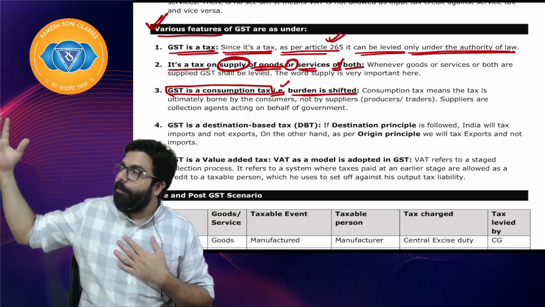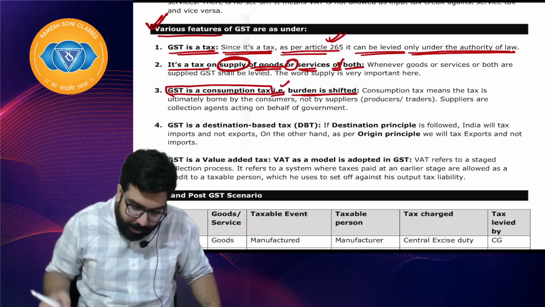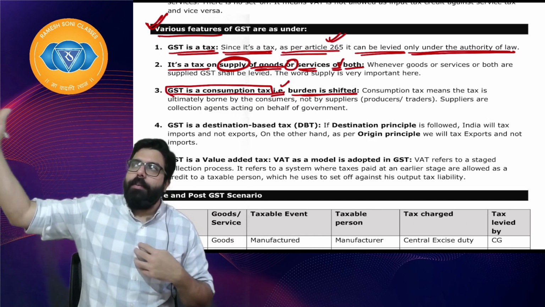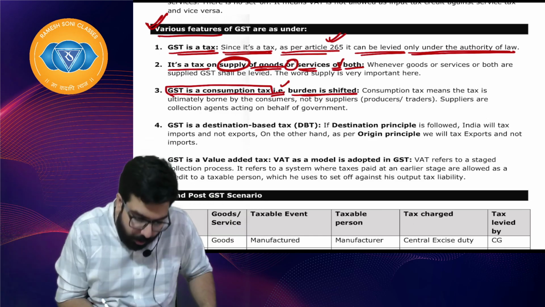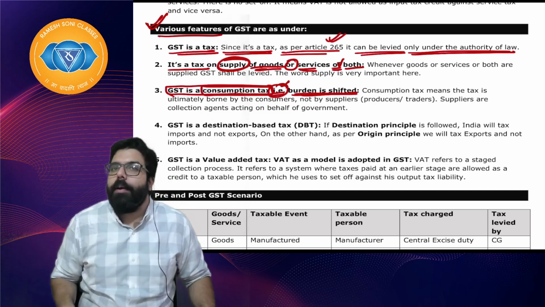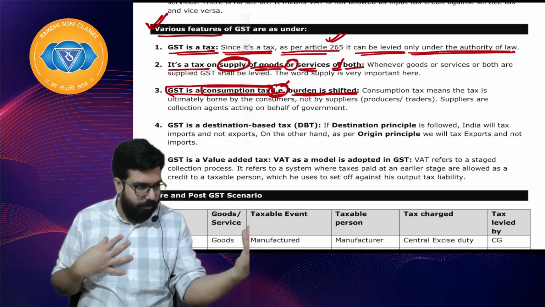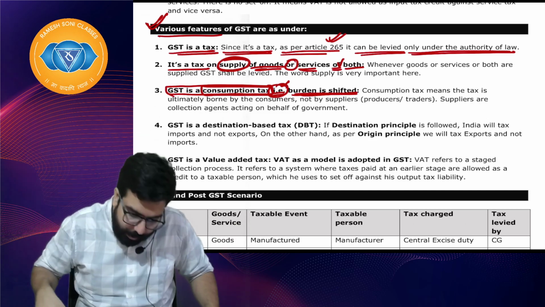So tax will be imposed on me, but collected by whom? The ultimate consumer, right, everyone? It is imposed on me, but I'll collect it from the consumer and then pay it to the government. So GST is a consumption tax, that is the burden is shifted. Imposed on me, collected from the consumer and then paid to the government.